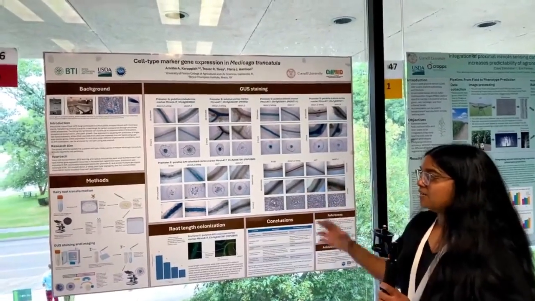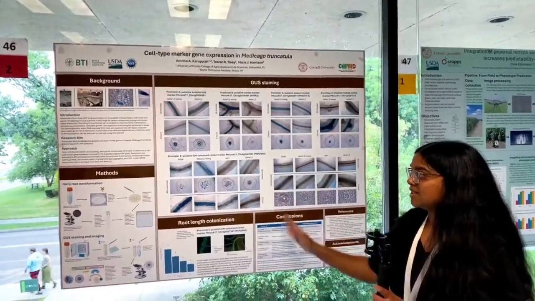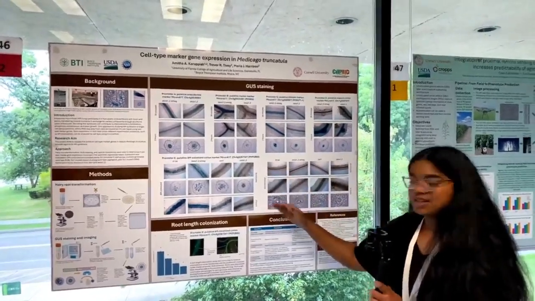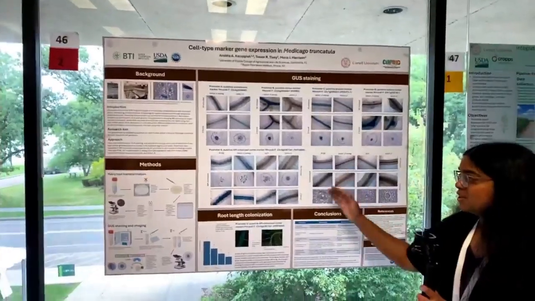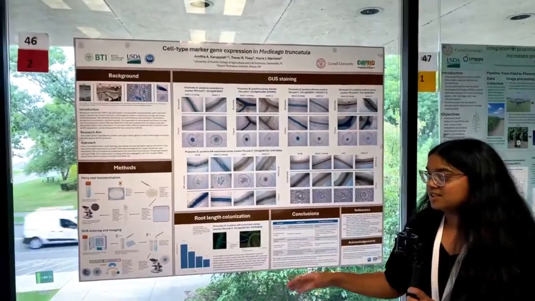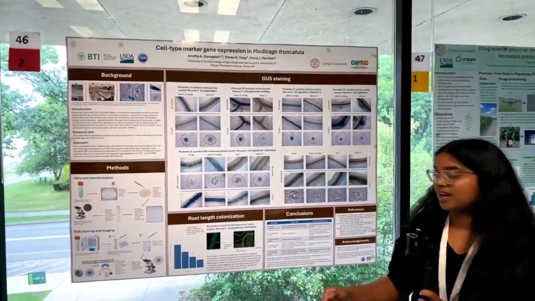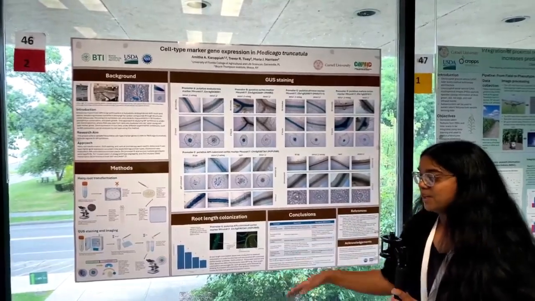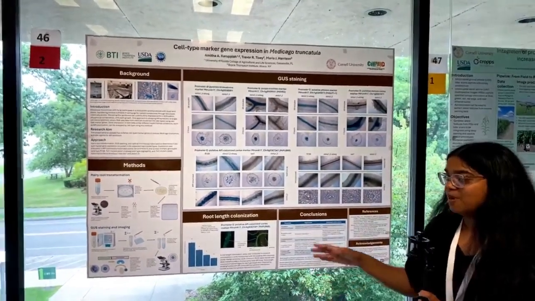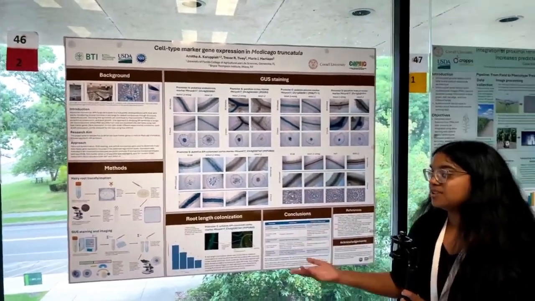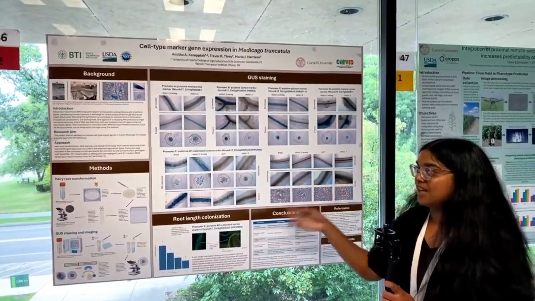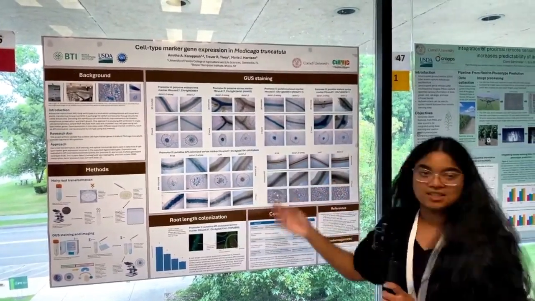And I found out that the staining was a little less intense in the mutant plants for all of these, including this cell type marker gene. So I did a root length colonization assay to see how much of the plant roots were colonized by AM fungi. And I found out that the mutant plants had less AM colonization than the wild type plants, which was pretty much consistent with the less intense staining that I had for this cell type marker gene.